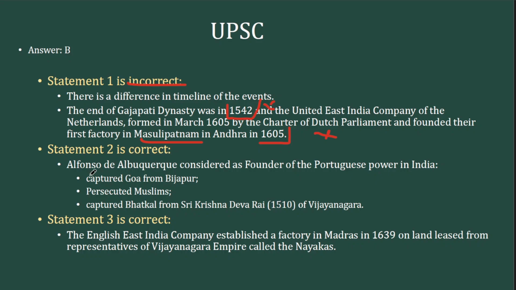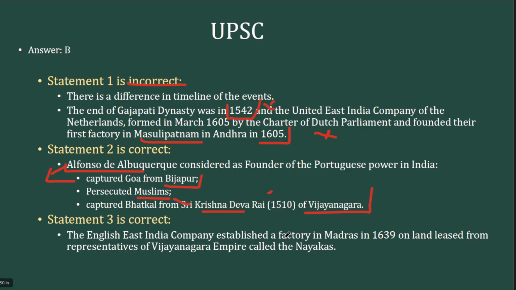Now, the second statement, it's about Alfonso de Albuquerque. Here you have to remember two names. One is Albuquerque and second is Almeida. These are the two Portuguese generals who established the Portuguese power in India. Albuquerque is the one who captured Goa. So this was also a previous year question in some other year as well. So Albuquerque captured Goa and this happened from the Bijapur Sultanate. He persecuted the Muslims and he also captured Bhatkal from Krishnadeva Raya. This is not the famous Krishnadeva Raya, a different king, a successor, but he also belongs to the Vijayanagara Empire.